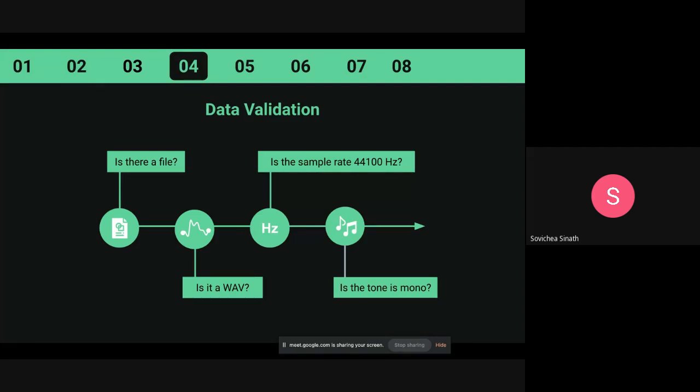So first, before we do anything, we have to validate whether our file is valid or not. First, check: is there a file that we sent? Is it a WAV file? Then we check if the sample rate is correct. And lastly, we check if it's mono or not. This is just a precaution, in case we send a lot of music to the server and it does not have the metadata that we agreed on, and everything would be unusable.